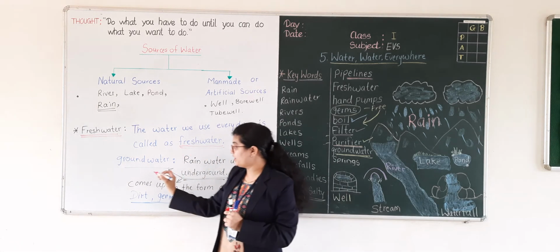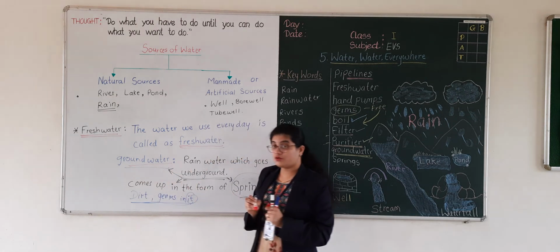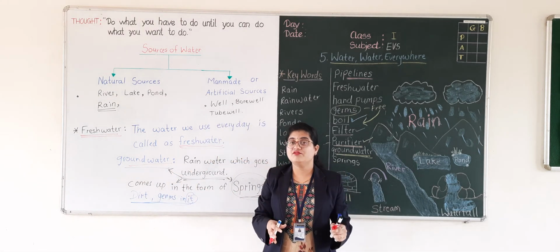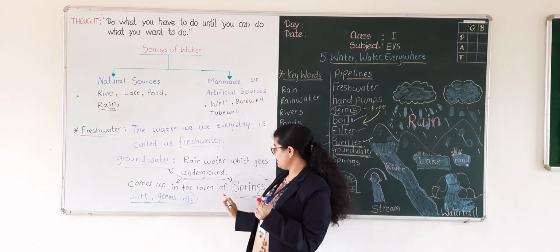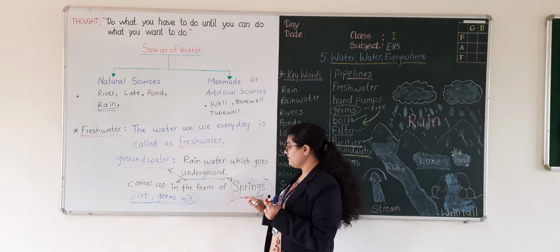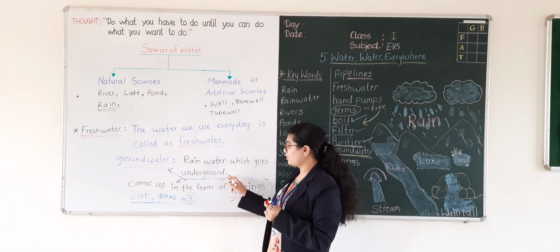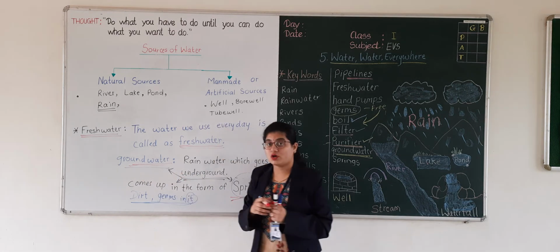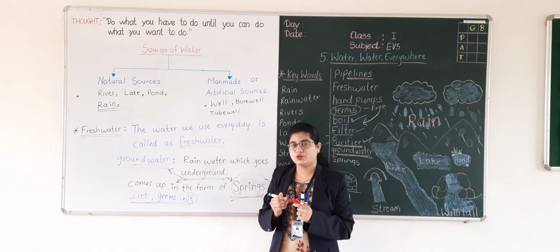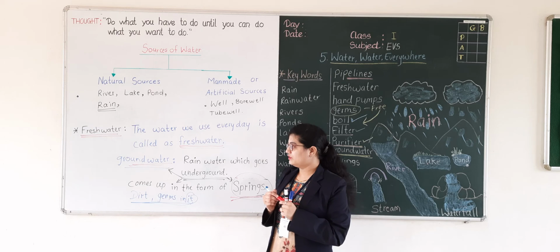And then we have also learned about groundwater. The water of rain which goes underground comes up in the form of springs. That underground water comes up, and that water is called groundwater. Do you know this? Very good.